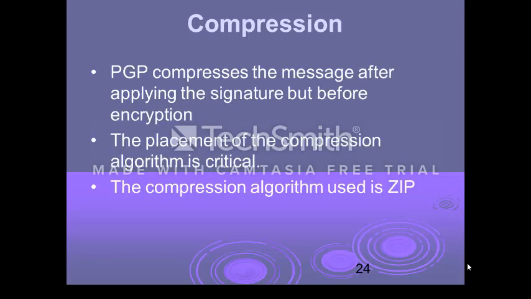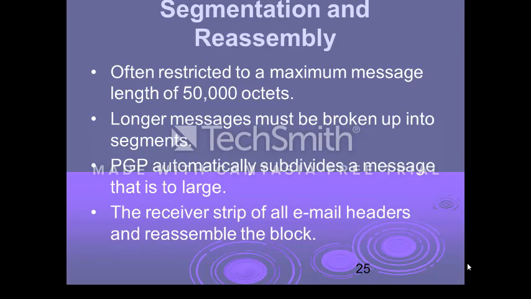PGP compresses the message after applying the digital signature and before the encryption is done. The job of the encryption component is critical, and ZIP is the compression algorithm that is employed for the compression purpose.